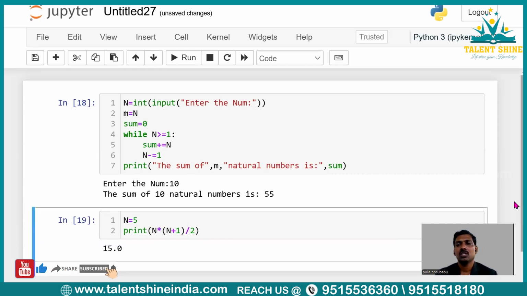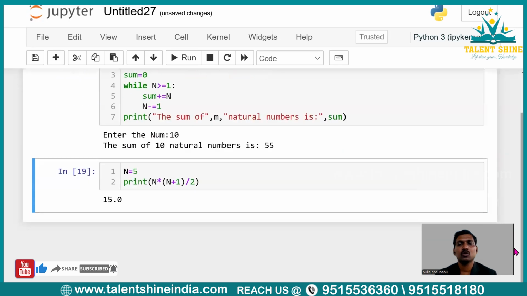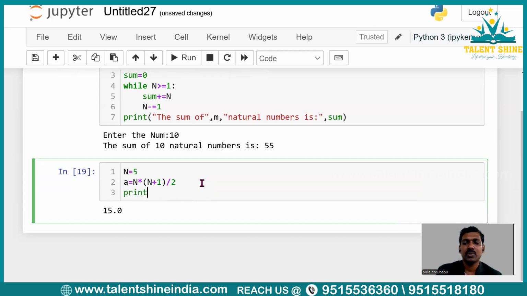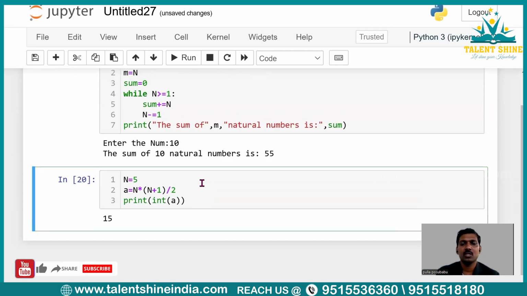Now you could see the float value 15.0, right? So to avoid this 15.0, I just want to get only integral part. So for that, what I'm going to do here, you could write int of n into n plus 1 by 2. Instead of this, I'm going to save in one variable, that is a. And then I'm writing here print int of a. Right? Now let me execute it. So you will be getting output as 15.